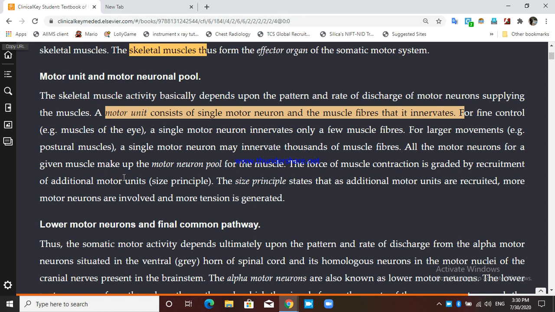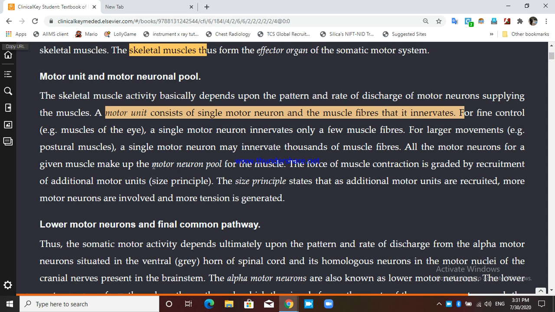So it might occur that a muscle contains many fiber, and all these fiber can have innervation from many motor neurons. So all these motor neurons and all these muscles that it is supplied from, that consists a motor neuronal pool for the muscle.